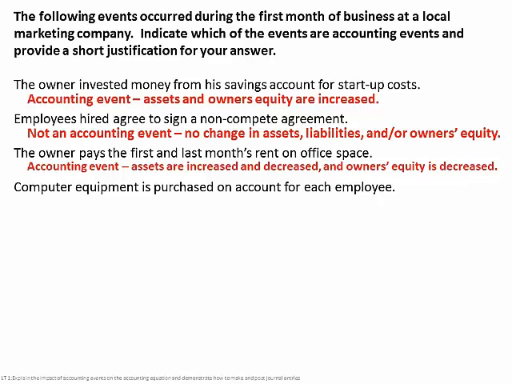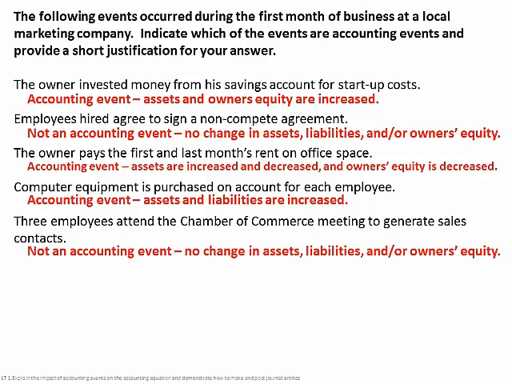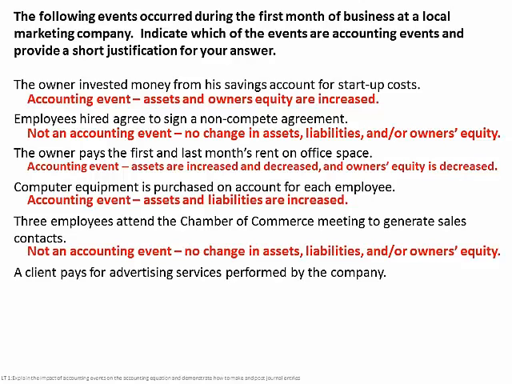Computer equipment is purchased on account for each employee. That's an accounting event. Assets and liabilities are going to be increased. Three employees attend a Chamber of Commerce meeting to generate sales contacts. That actually is not an accounting event. There's no change in assets, liabilities, and or owner's equity in that case. Now, hopefully in the long run it will, but attending that one meeting does not count as an accounting event.